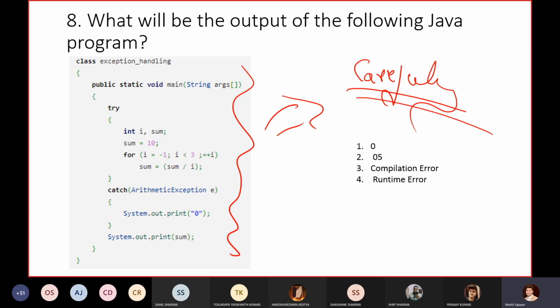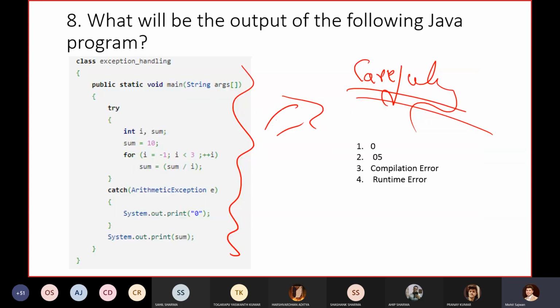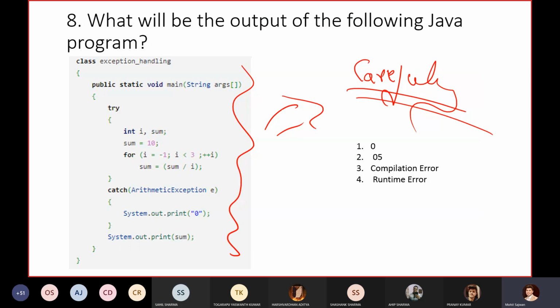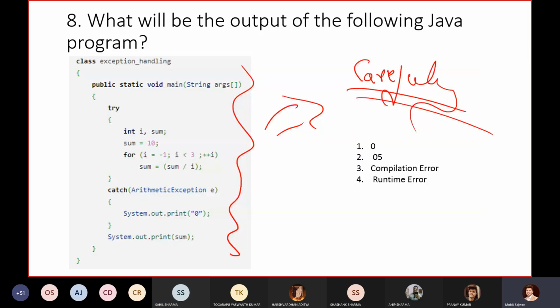Take some time for this particular question. I am gradually increasing the complexity of your programs. The answer from Sahil is 3. Sahil, you posted for this question too, or for the other one? Yes, this one. So Sahil posted the answer, that it is a compilation error. What about others? What will be the output?